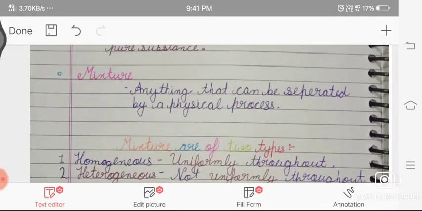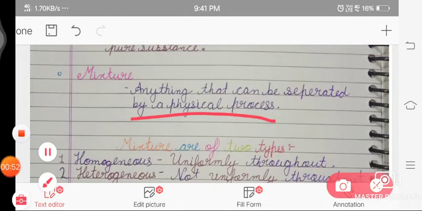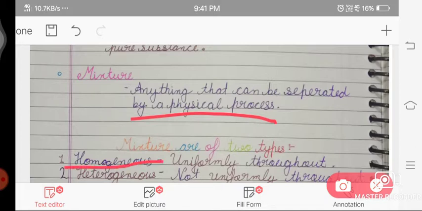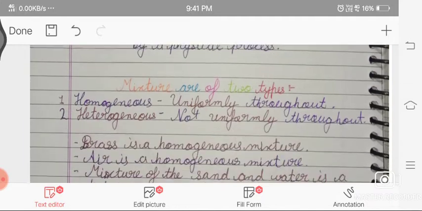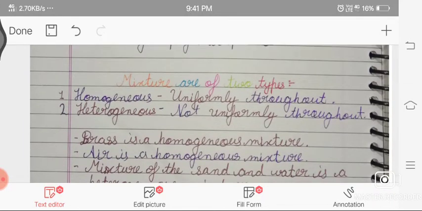So what is a mixture? A mixture is anything that can be separated by a physical process, like filtration, winnowing, etc. There are two types of mixture, homogeneous and heterogeneous. A homogeneous mixture is uniform throughout, for example salt and water, and a heterogeneous mixture is not uniform throughout, like sand and water.